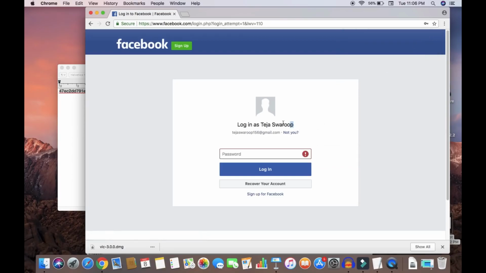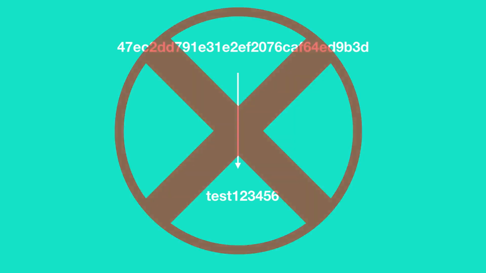So what does the hacker do now? Intuitively, the only possible way is to reverse the hash into its plain text form. But this is highly impossible because a hash is a one-way function, and the plain text form of a hash cannot be obtained from the hash itself. That is how hashing algorithms are designed. So what now? This is when the strength of the password comes into play. If you are using a common password like test123456, which I used earlier to sign up for Facebook, then the hacker will easily be able to know the plain text form of your password from the hash string.